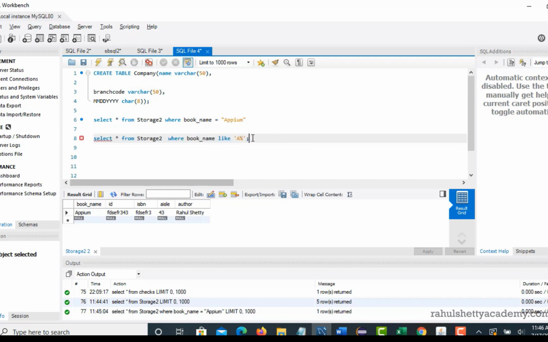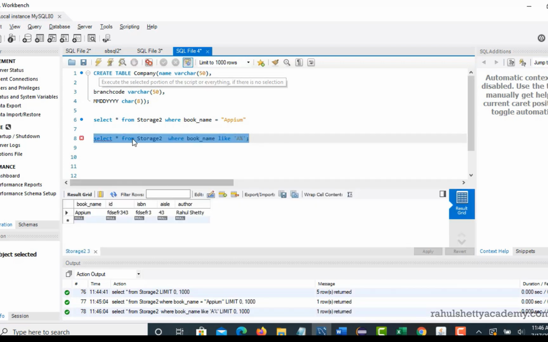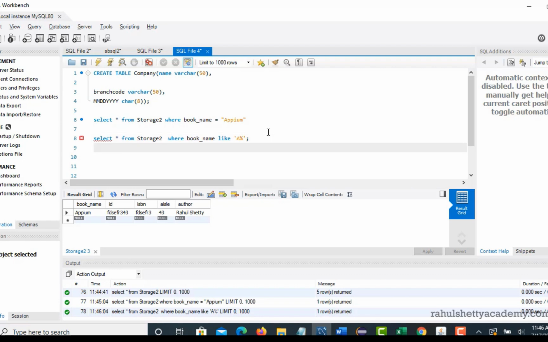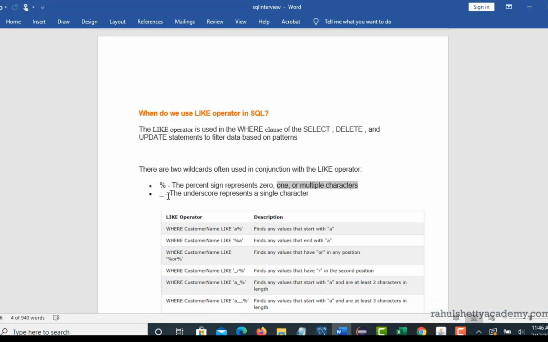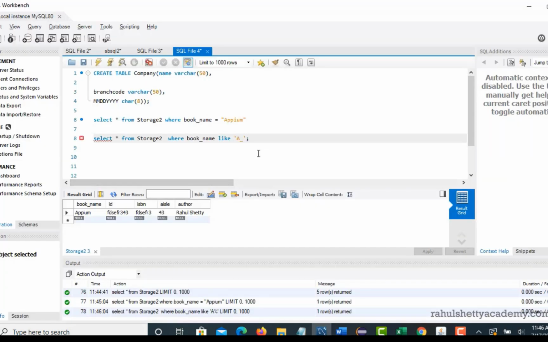Again, when you run this, it will give you the same result. You see that? Because it matched only the first character and the rest is percent, the wildcard. If you want to use that, you have to mention the like operator. Similarly, there is another wildcard called underscore. It represents a single character. Now if you write like this, you are asking to return the results which have the first letter as A and there will be only one letter after A, because percent means you can have any number of letters, 0 to n. So that's why Appium matched. Now you are clearly forcing that only one letter should be there next.